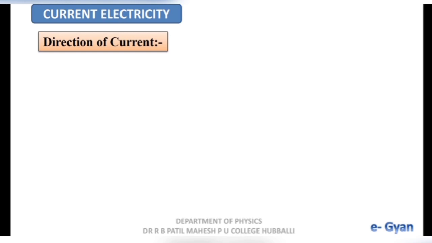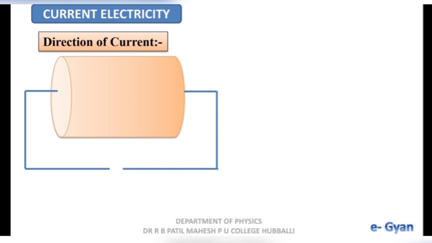Okay, this I will show by a circuit diagram. A conductor is taken and this conductor is connected to a battery. Positive terminal of the battery is connected with one end of the conductor, negative terminal is connected with the other end of the conductor. The end which is connected to the positive terminal of the battery is at higher potential and the end which is connected to the negative terminal of the battery is at lower potential, and due to this there is a potential difference across the conductor.